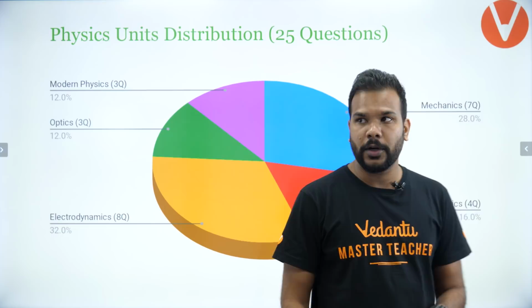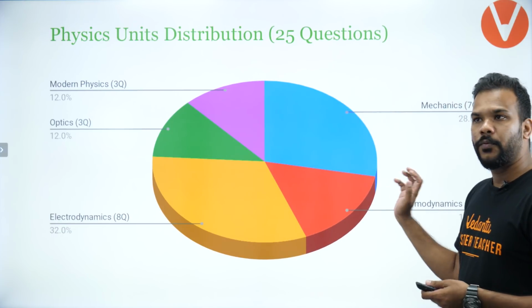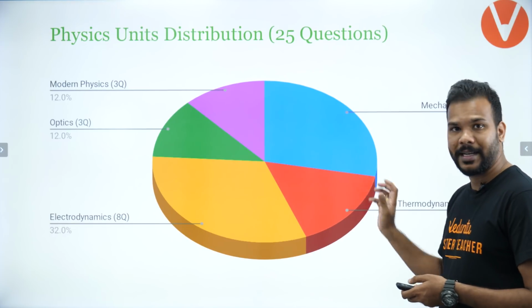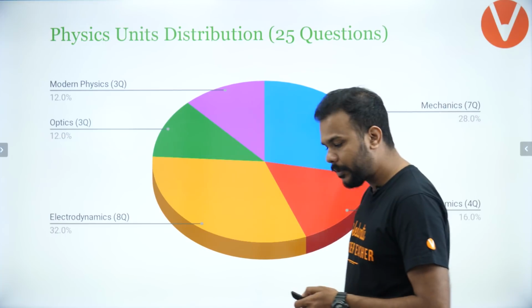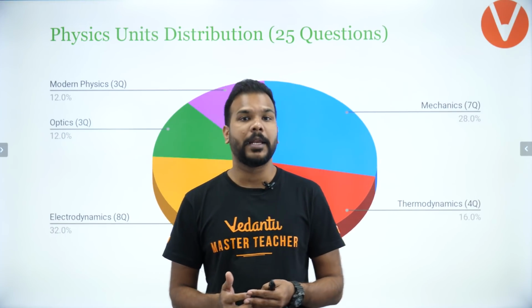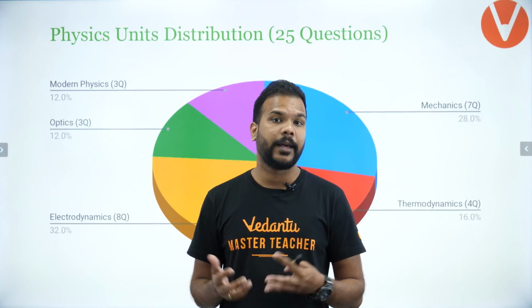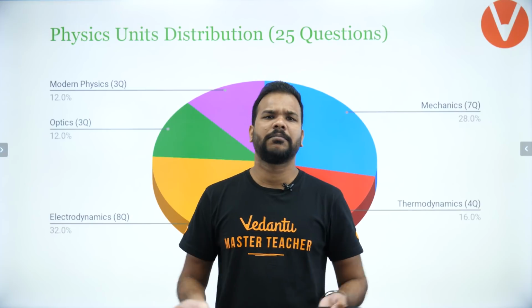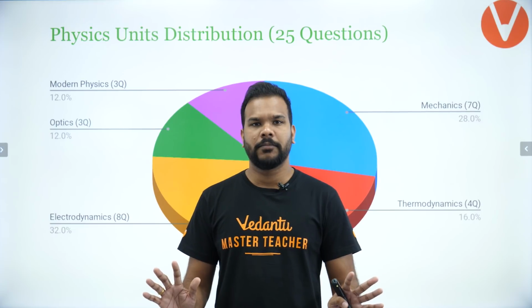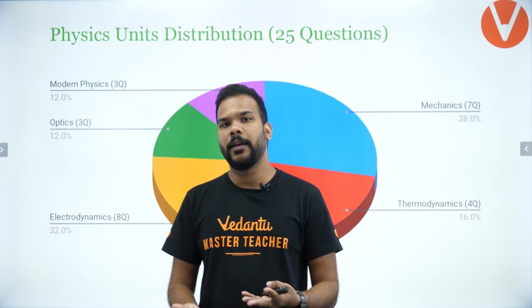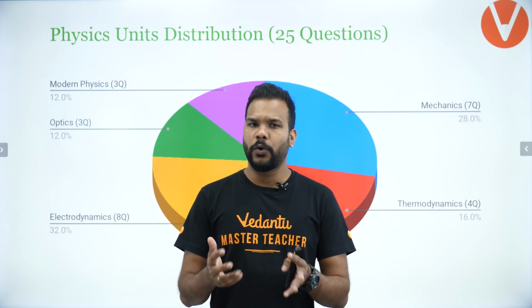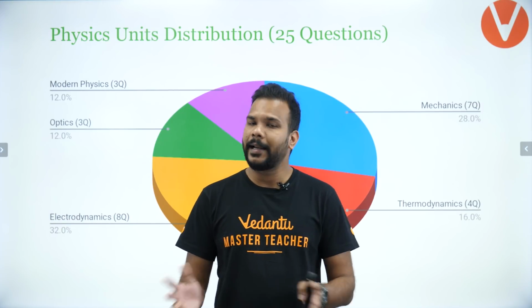Just by looking at the pie chart also you can get an idea of which units were mostly focused upon while this paper must have been made. Okay guys, so this is the very first paper which got conducted, which was highly anticipated by many people. Students were also not aware what kind of paper to expect, but nothing much unexpected happened on that day. Everything was as we were telling every day on our channel when you guys were coming online with us. We told you that things are not going to change drastically, and they did not.